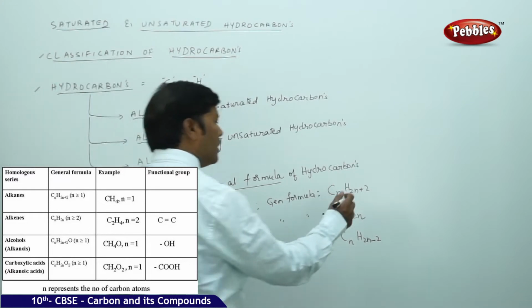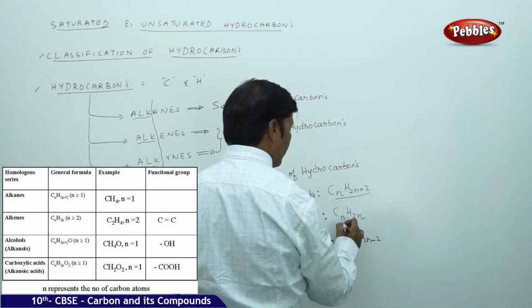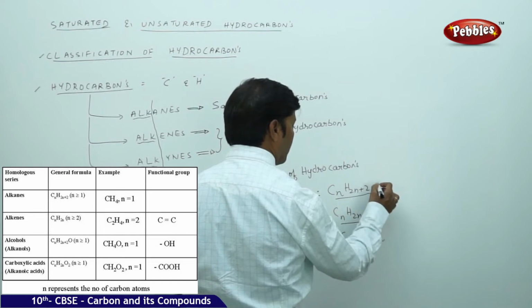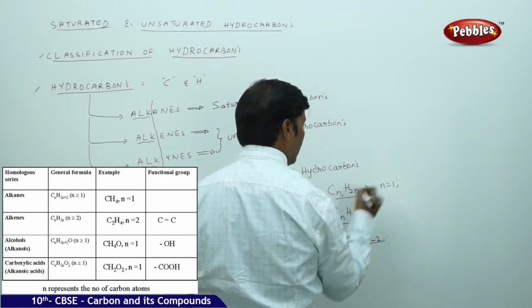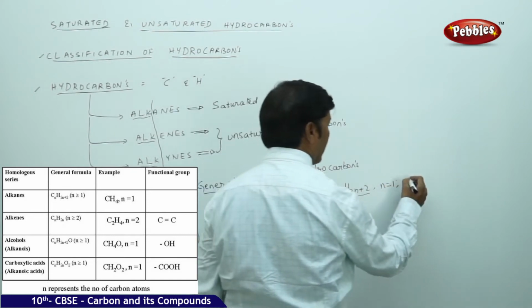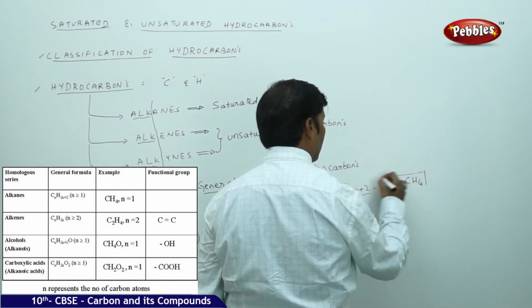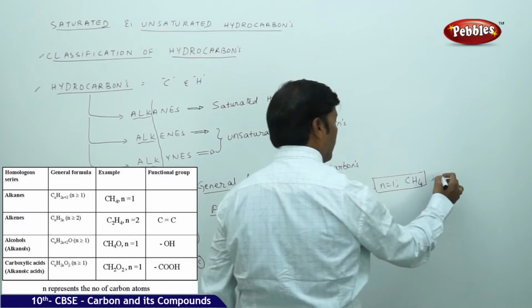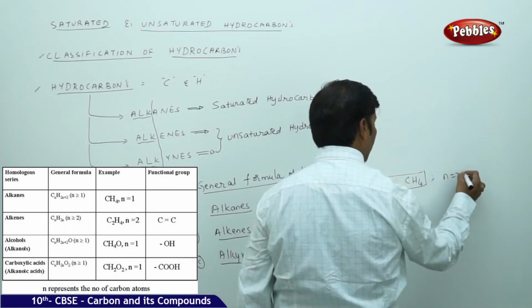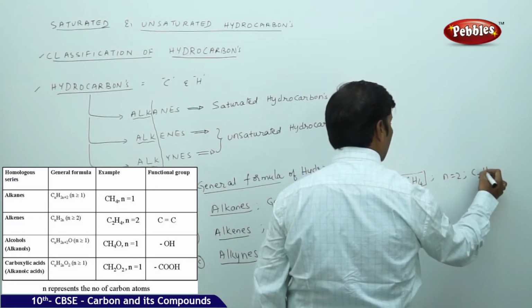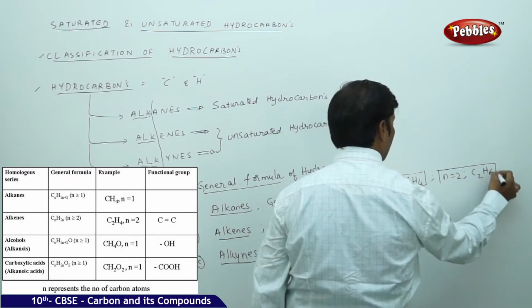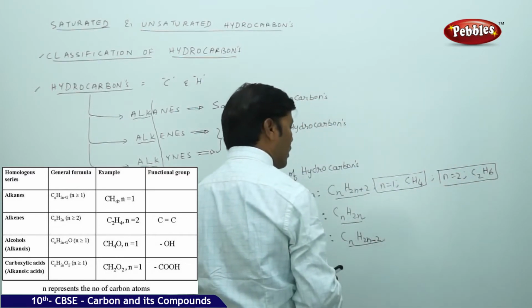Suppose I am substituting n equal to 1, then the first simplest alkane we get is CH4. For n equal to 2, we get C2H6, that is ethane, and so on.